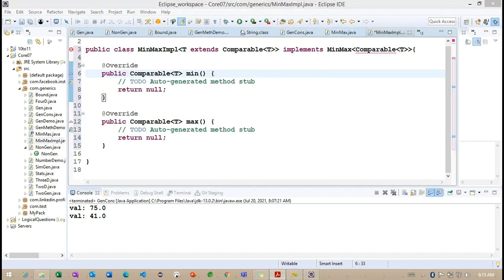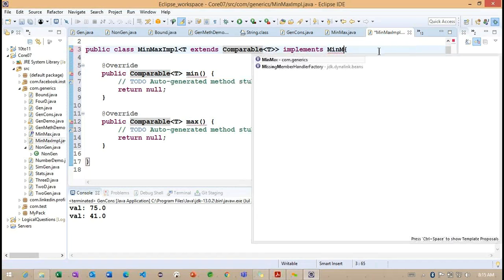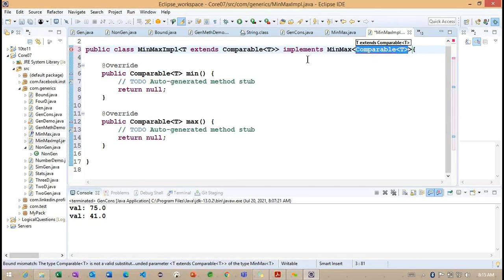I'm providing this particular T, and now we can define it. If I remove this section of code, we'll get an understanding here of min max. Again we are getting the T. Basically, I want to define it like this.